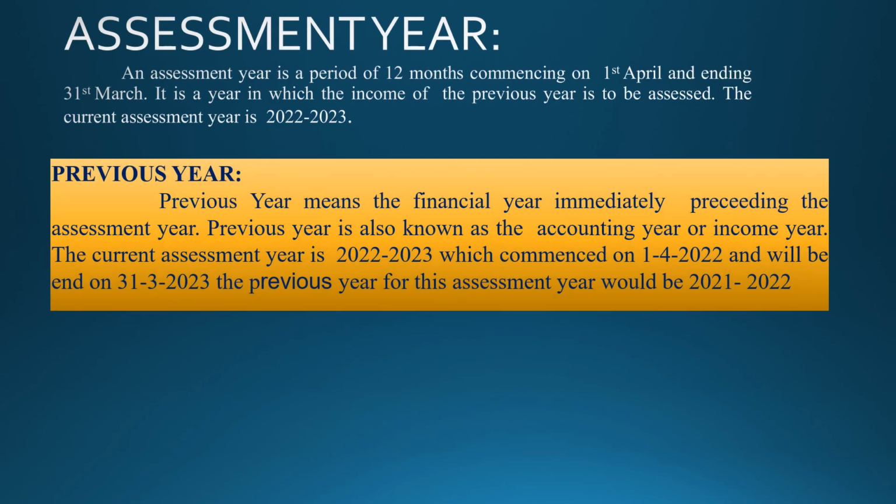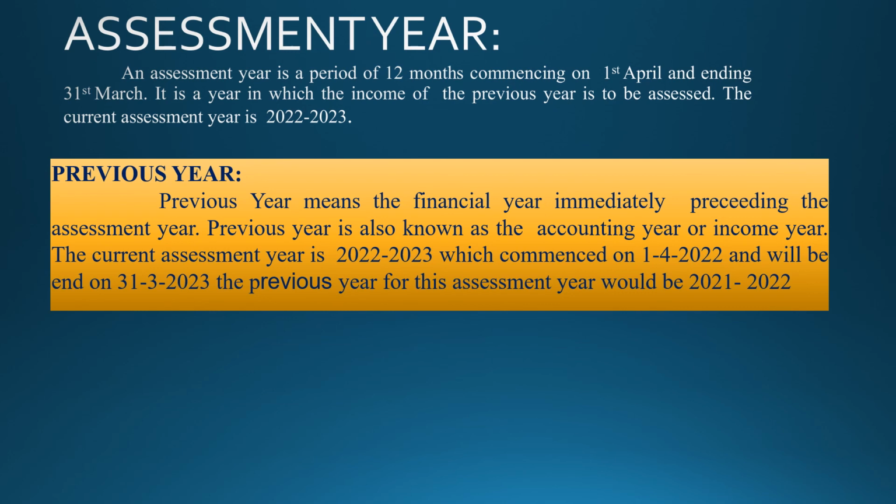Let us learn about the assessment year and the previous year. What is an assessment year? An assessment year is a period of 12 months commencing from 1st April and ending on 31st March. It is the year in which the income of the previous year is to be assessed. The current assessment year is 2022 to 23. An assessee will pay the tax for the period of 21 to 22, that is the previous year.